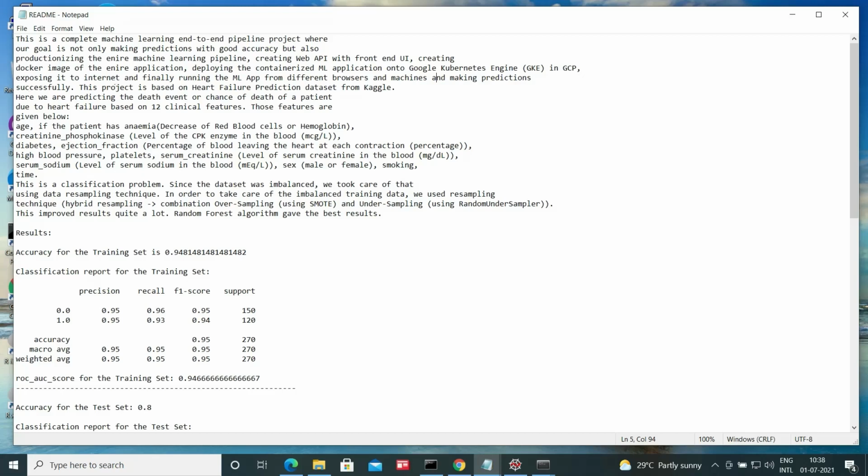Then exposing it to the internet, and finally running the ML app from different browsers and machines, that is seeing the app in action from the browser, and also finally using its service, that is making our predictions successfully.